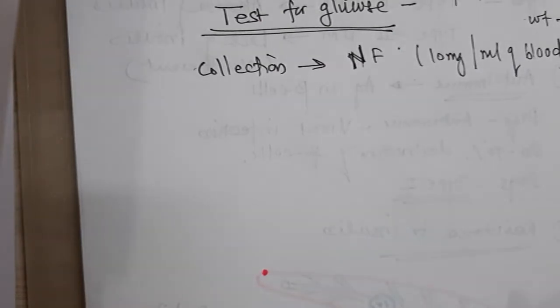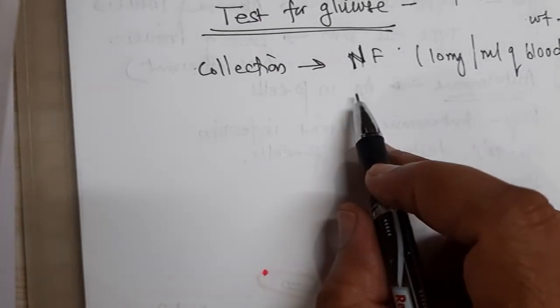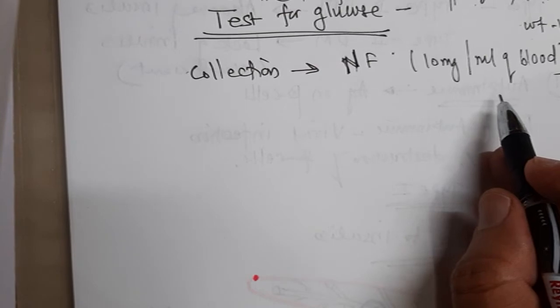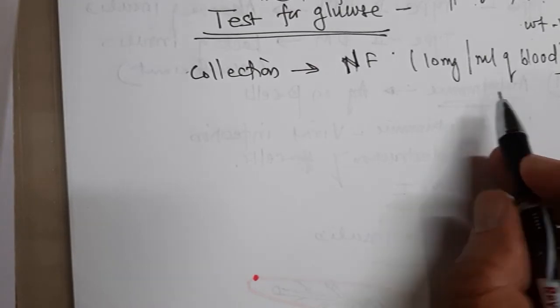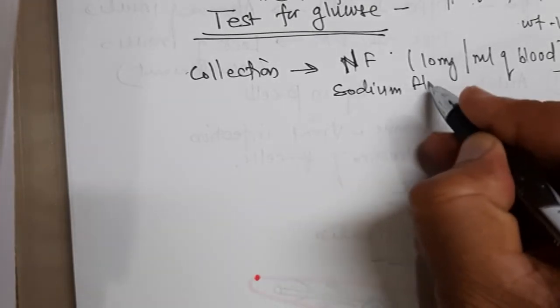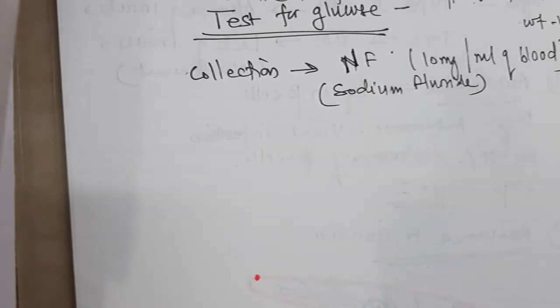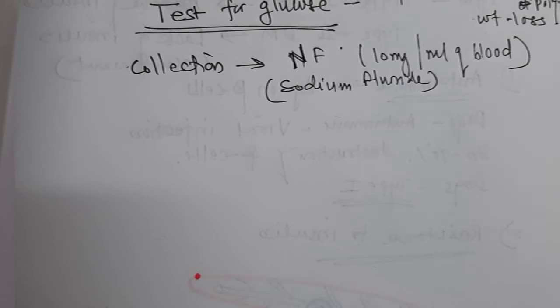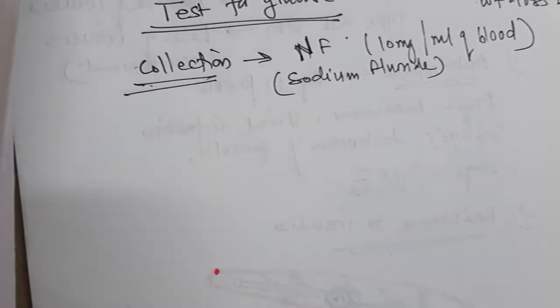That is the requirement, the concentration of sodium fluoride to prevent coagulation and act as a preservative. So sodium fluoride you can use for the collection and preservation of blood sample.